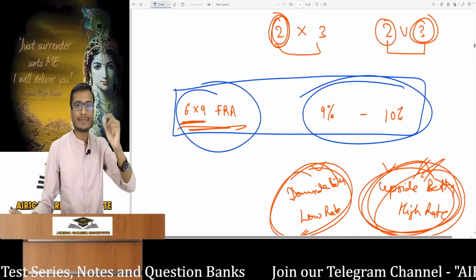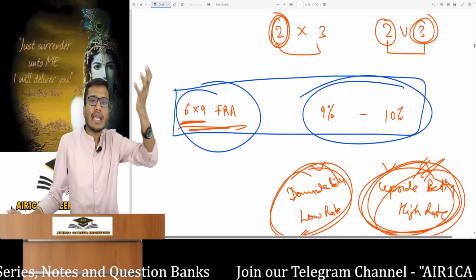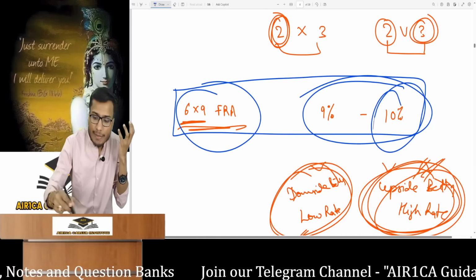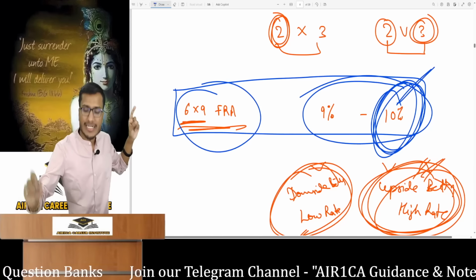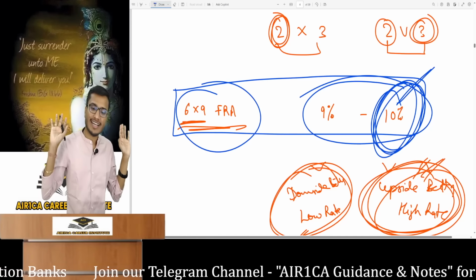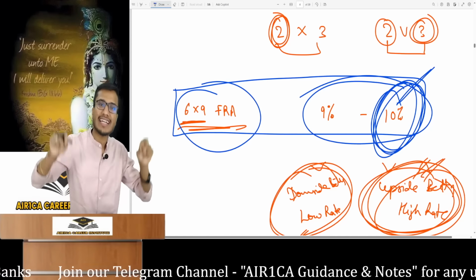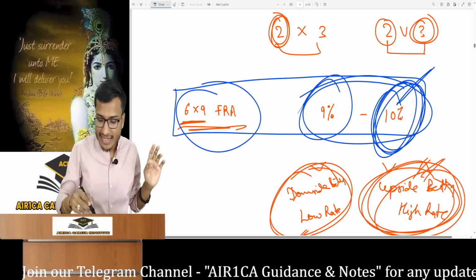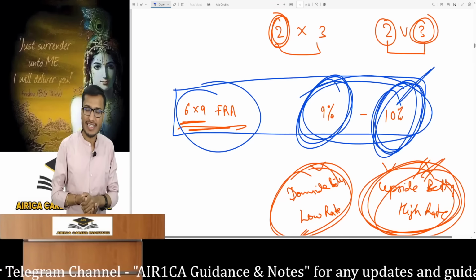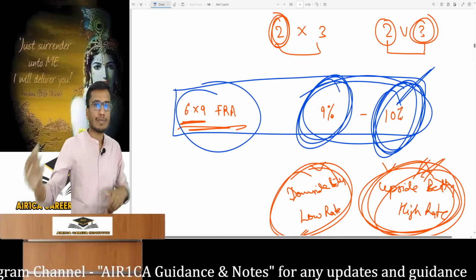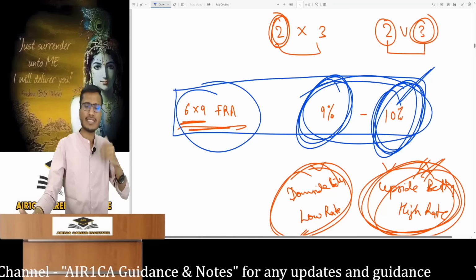If you want to make an upside bet, meaning if you want to buy an FRA, then it will indeed be at the higher rate. Always remember this important fact, the high rate. If I make a contract for an upside bet, it will be at 10%, end of story. Remember this. And if I want to make a contract for a downside bet, meaning to sell an FRA, it will be at 9%. That's all. An upside betting contract will be at 10% and a downside betting contract at 9%.